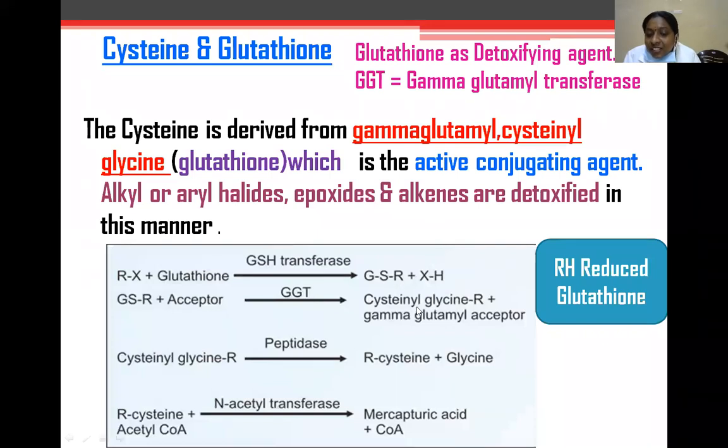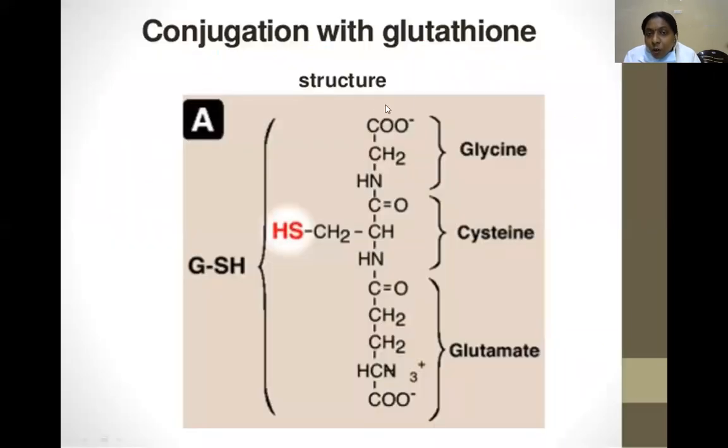Formation of cysteine glycine plus gamma-glutamyl acceptor. Here, cysteine glycine plus peptidase forms cysteine plus glycine. Cysteine plus acetyl-CoA, in the presence of N-acetyl transferase, forms mercapturic acid plus CoA. Conjugation with glutathione, glycine, cysteine, and glutamate.